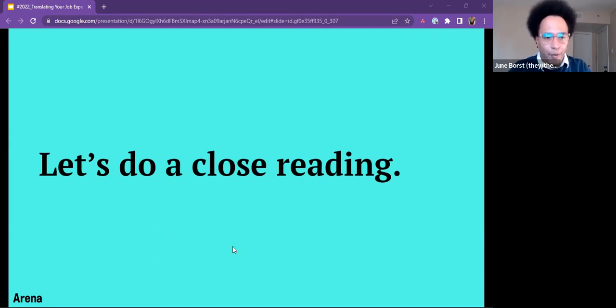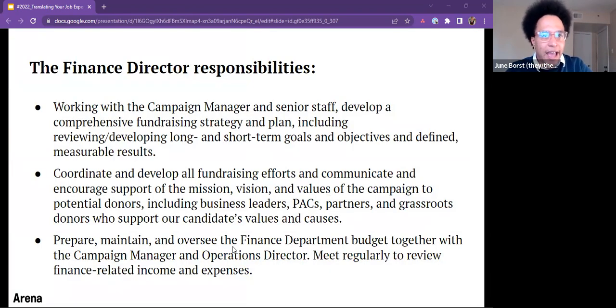Let's try an example. When we look at this job description, the finance director responsibilities, let's read over this and see what stands out when reading it. The finance director responsibilities: working with the campaign manager and senior staff to develop a comprehensive fundraising strategy and plan, including reviewing/developing long and short-term goals and objectives and defined measurable results.